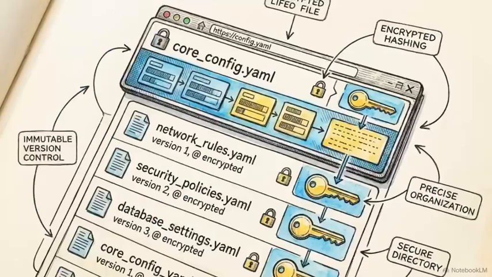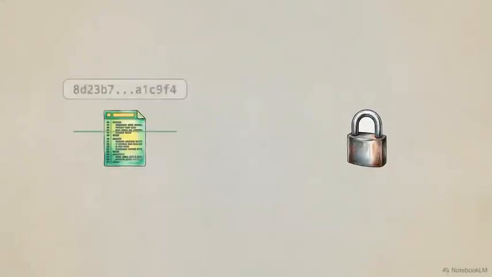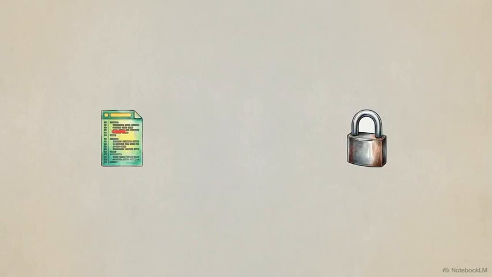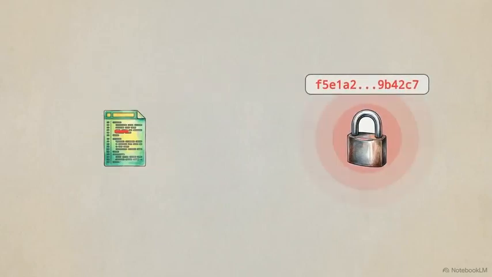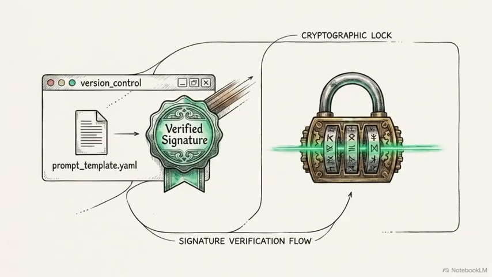In this architecture, prompts are not loose strings of code. They are strict, version-controlled YAML files stored in a dedicated package directory. Before a template loads into memory, the system calculates its SHA-256 hash to perfectly match a verified signature. If a single character has been altered, the hash fails, and the system instantly rejects the file, blocking execution. Treating prompt instructions as cryptographic artifacts ensures that no unauthorized directives can be injected into the deployment pipeline.